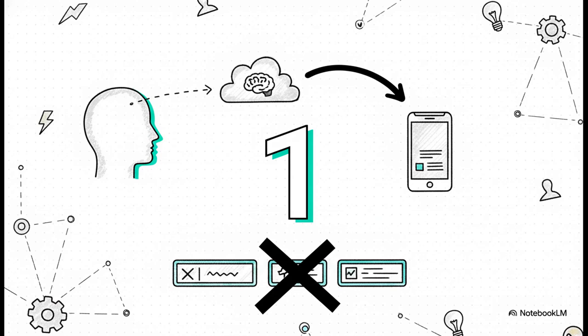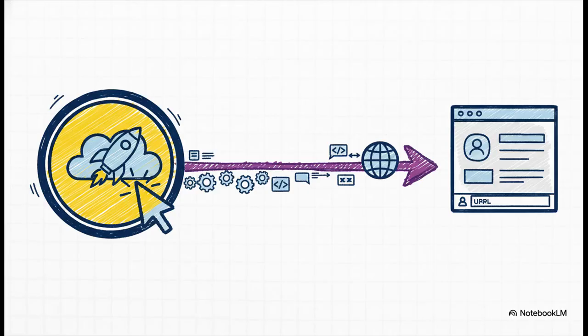So how much work is left? How many complex server commands do we have to type in? How many configuration files do we have to edit? Well, it's about this many. One. Single click. That is all it takes. The AI handles all the complicated deployment stuff behind the scenes, and in a few moments, you get a live URL. Just like that, our app has gone from a simple idea to a real working product on the internet. It's live. It's ready for users.